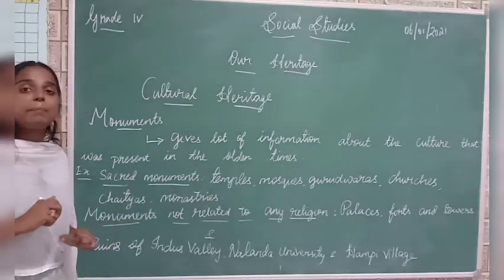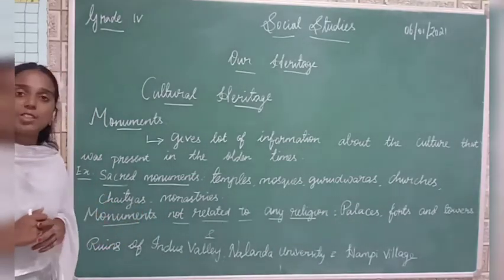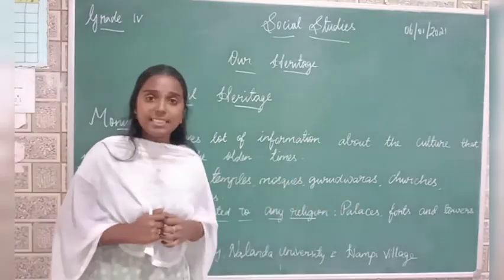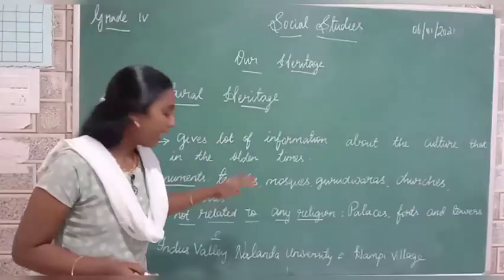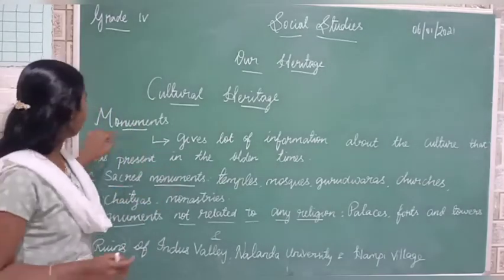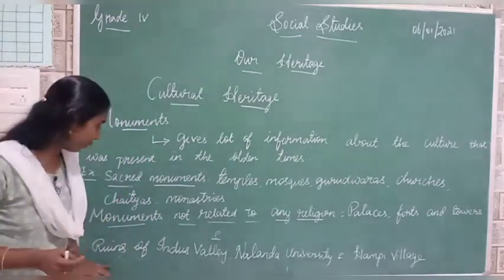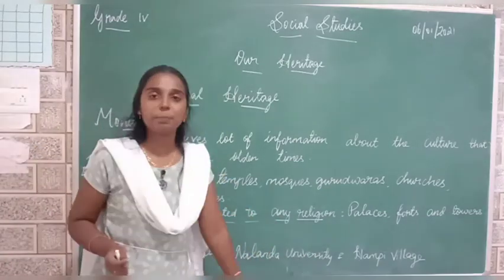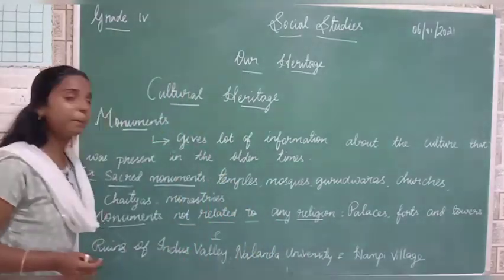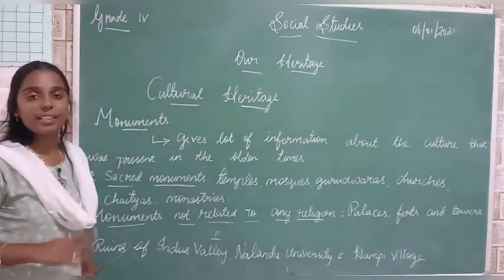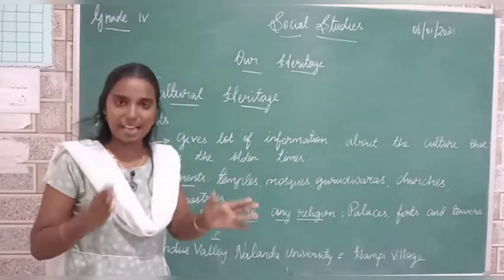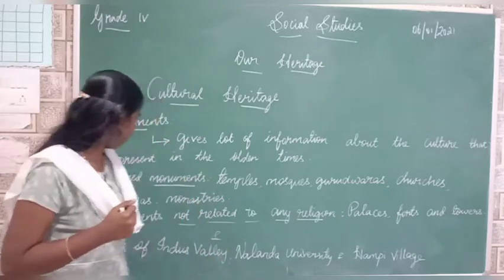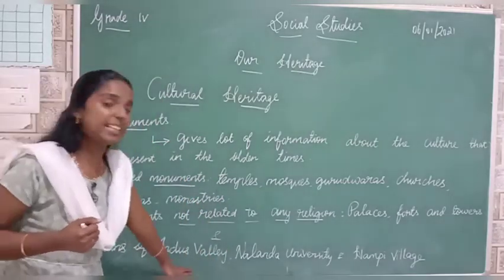Okay, so say me some of the monuments that do not belong to any religion: palaces, forts and towers, right? So along with this, some of the other example of this monuments are, say, ruins of Indus Valley, Nalanda University and Hampi village. Okay, so what do you mean by the term ruins? Ruins means what? Something that is damaged. Okay, it is damaged but we have some remain, that is ruin. Okay, so ruins of Indus Valley.